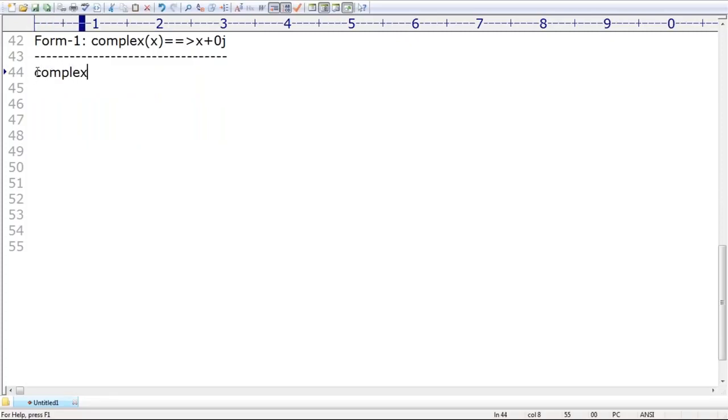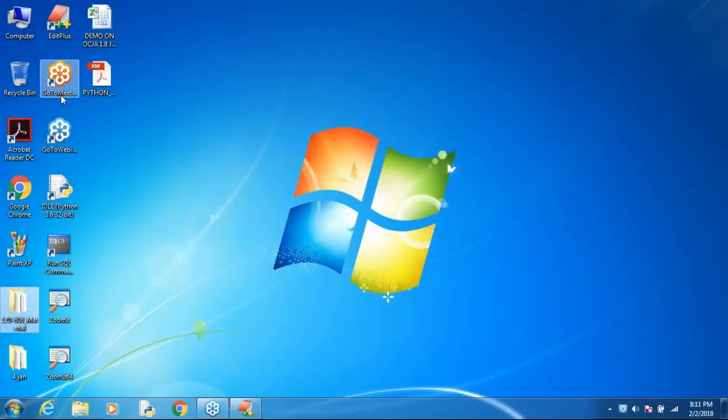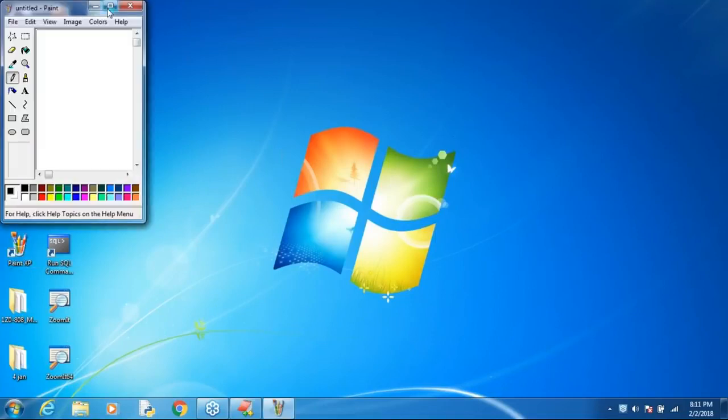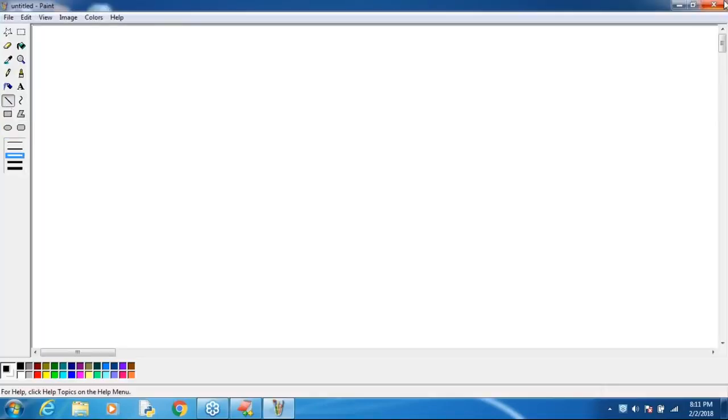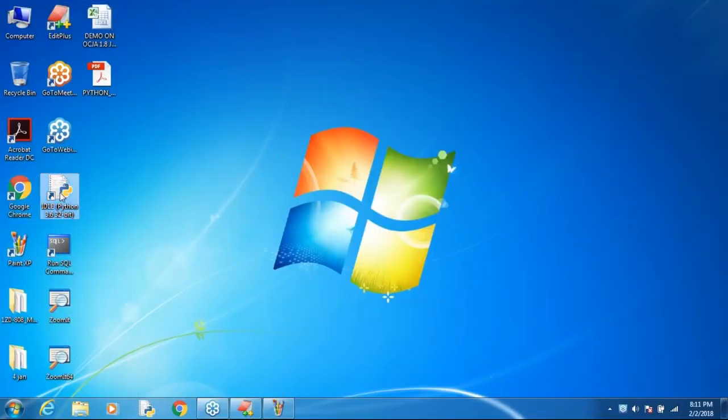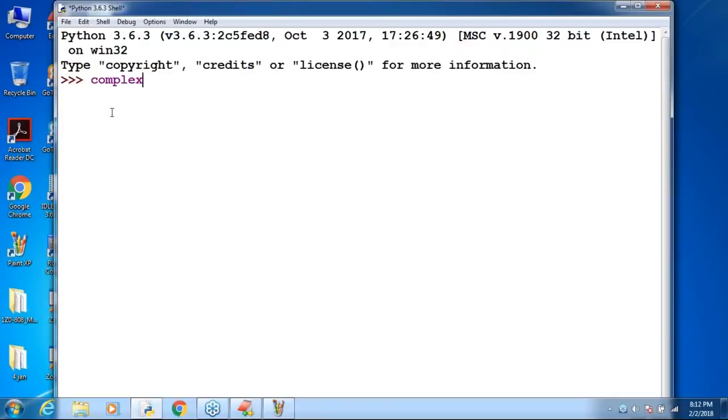If I print complex of 10, what output will I get? You can guess, right? 10 plus 0j. Let me execute in parallel also, using Python IDLE. Here I take complex of 10. Observe the output by default: we get 10 plus 0j.